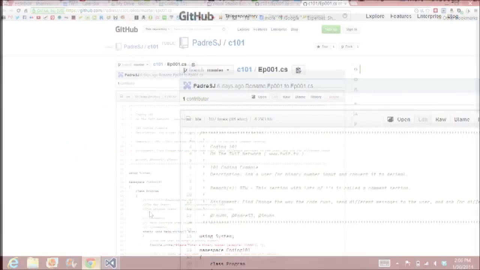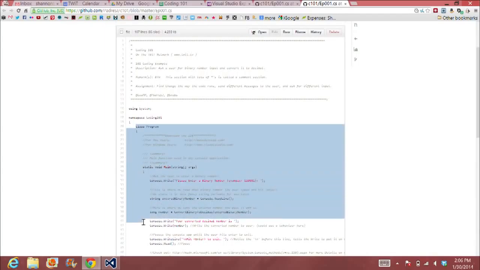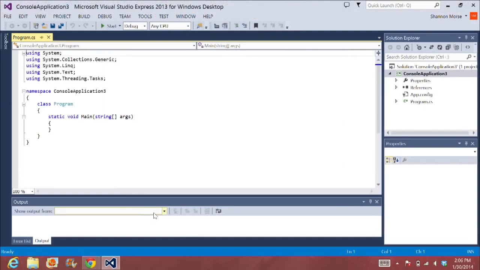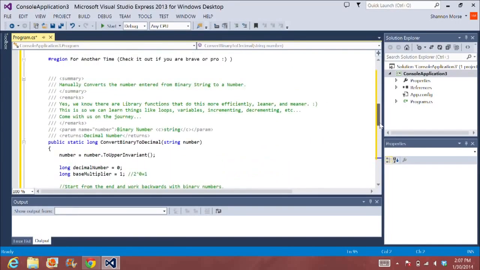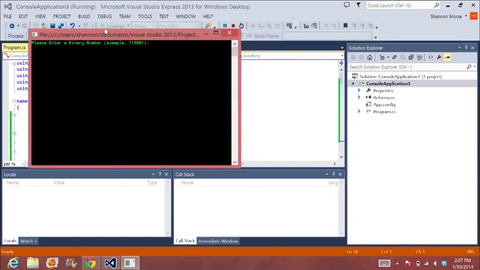So I'm going to take the code from GitHub, and I'm going to start with class program, copy and paste all this information and then bring it back over here. I'm going to just cut that out and repaste the new code right into my line. So now I have pretty much the same exact information that we got from the code last week. Now if I hit start, it should run just fine.